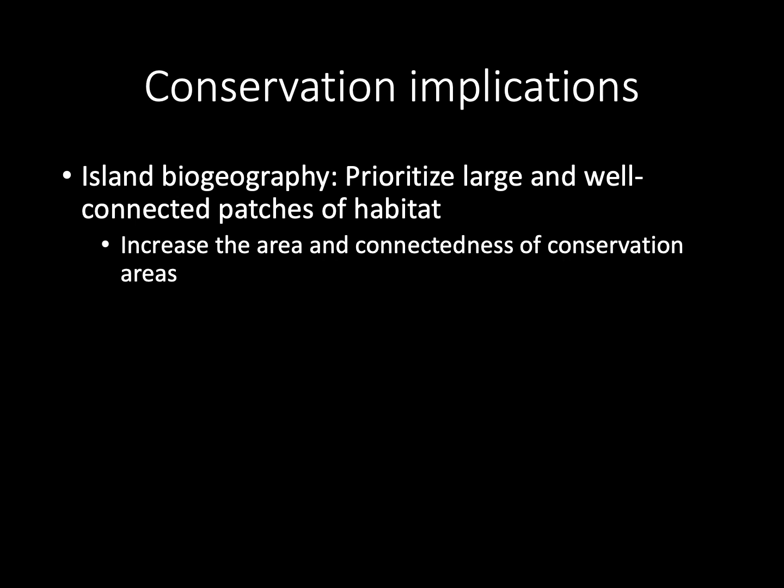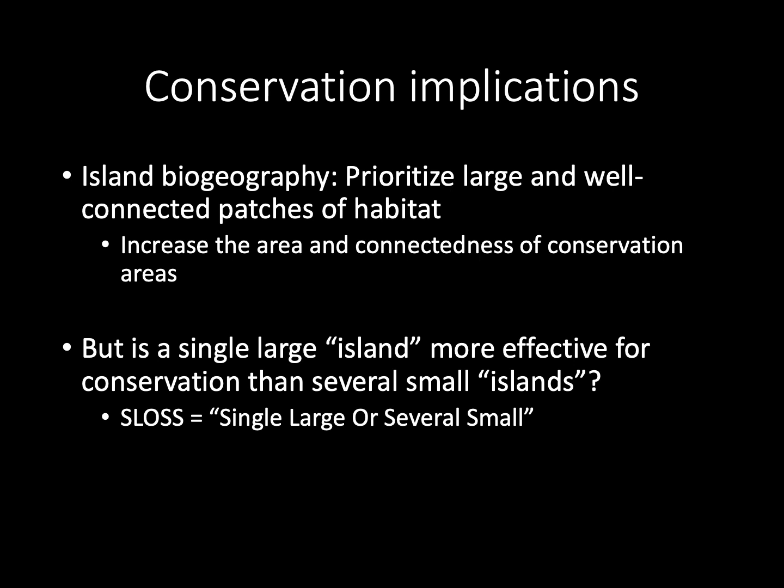The idea of conserving large patches of habitat has been particularly influential, and there's been a lot of debate about whether we should follow the logic of the island biogeography theory and focus on conserving large areas of intact habitat, or whether we should invest in conserving smaller but potentially more unique islands of habitat.